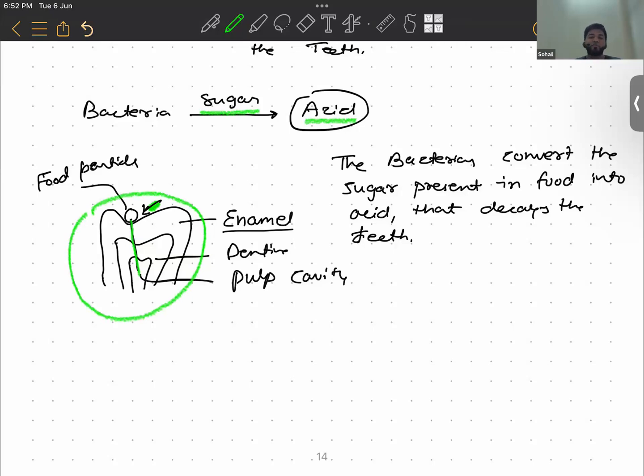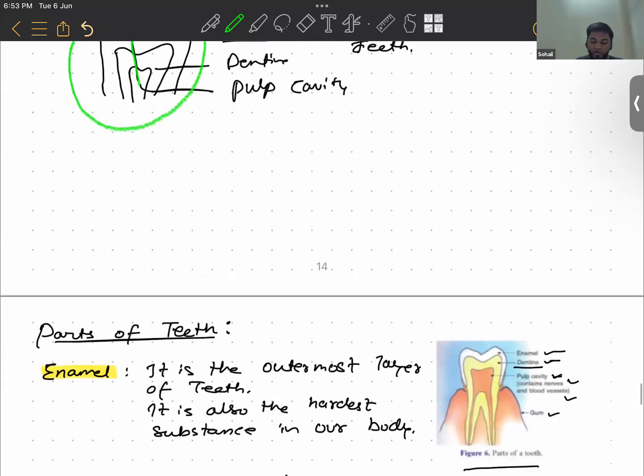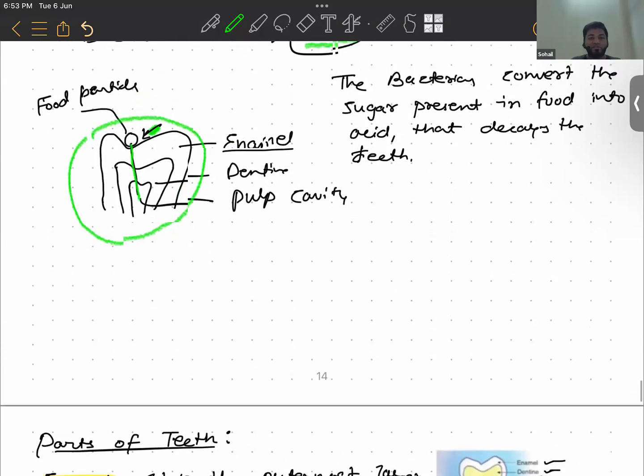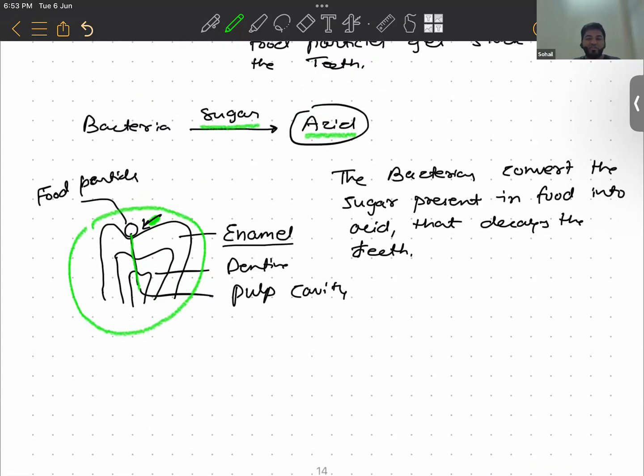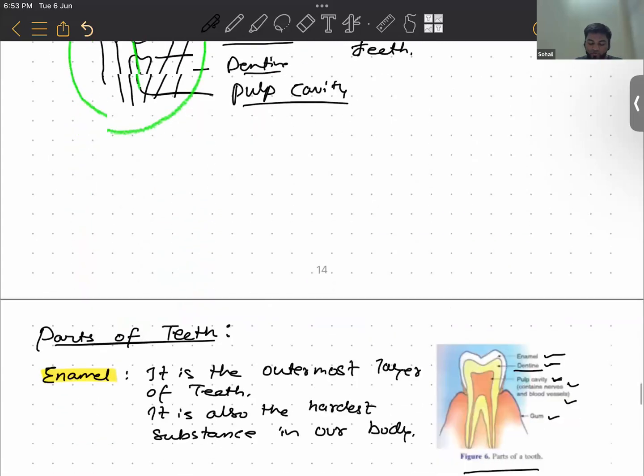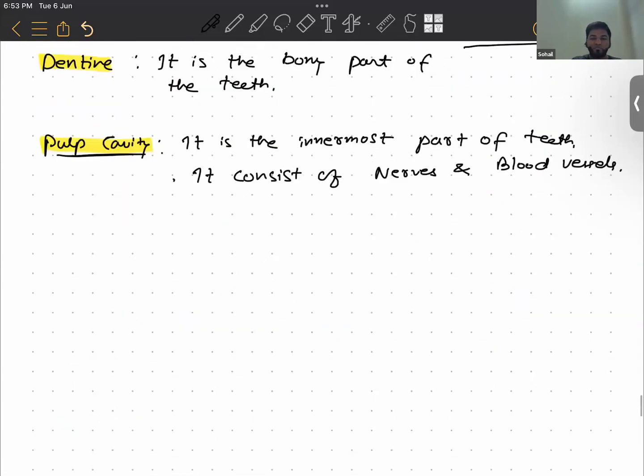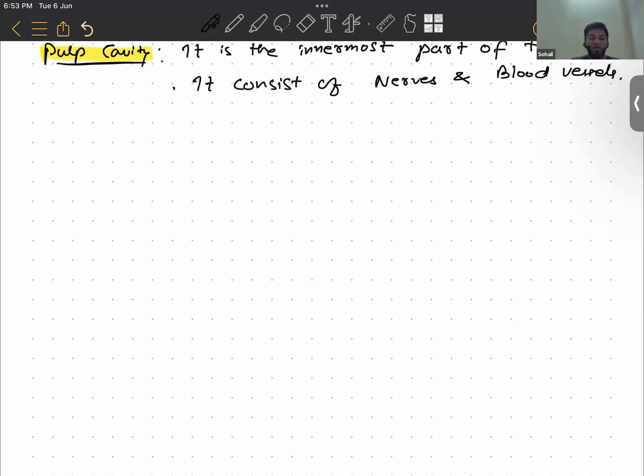That's why doctors recommend you not to eat too many sugary foods, too many chocolates and candies, because bacteria will convert that sugary substance into acids, and that acid will slowly eat away the different layers. First it will eat the enamel, then the dentine, and finally the infection will reach your pulp cavity, which is very painful. So your tooth will eventually be removed, right? That is in brief about the teeth and its different parts.